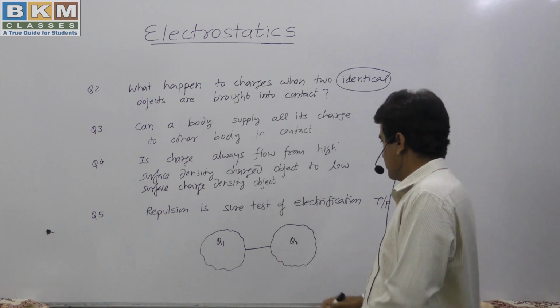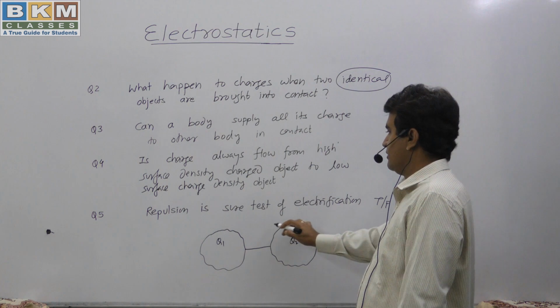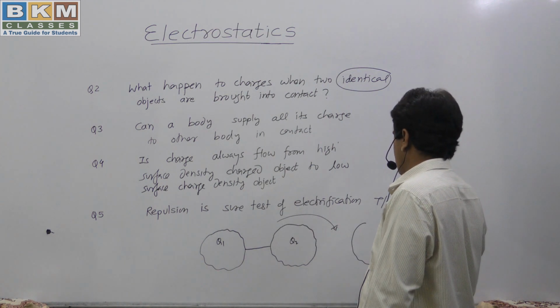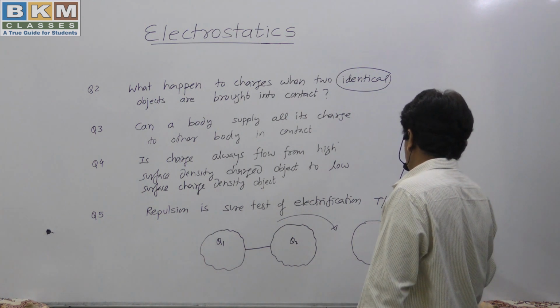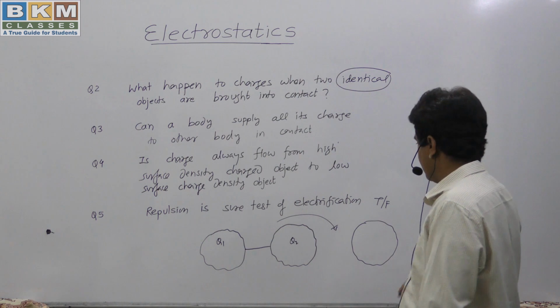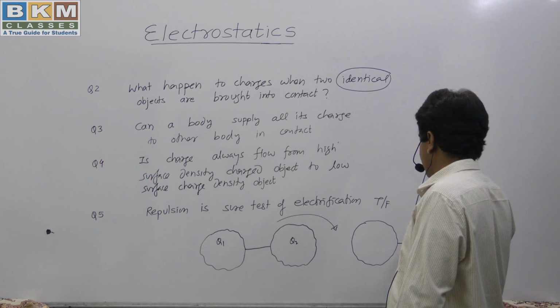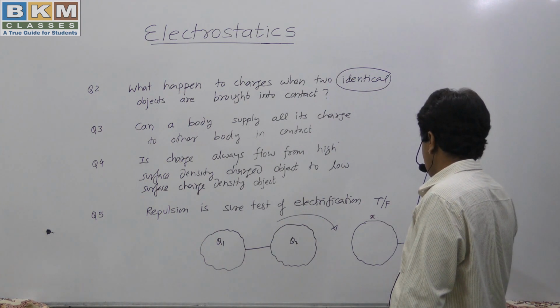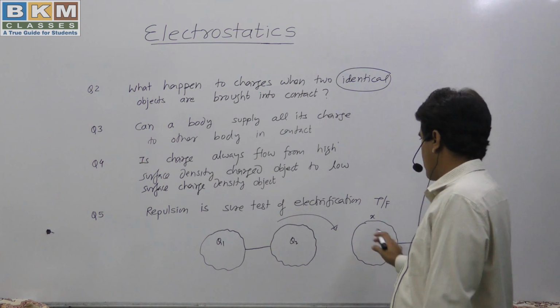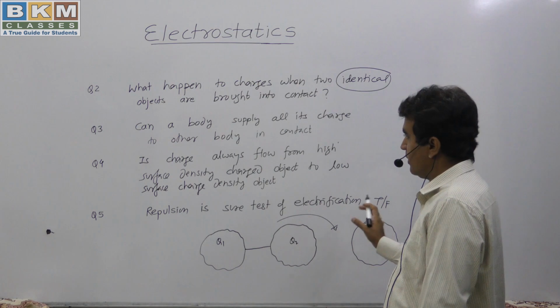So the charge will be distributed such that the identical objects acquire equal charges. Why should they have different charges? Because they are identical, they should have the same. Let us call the charge on one X, so the charge on the other should be X. And now we know the principle of conservation.